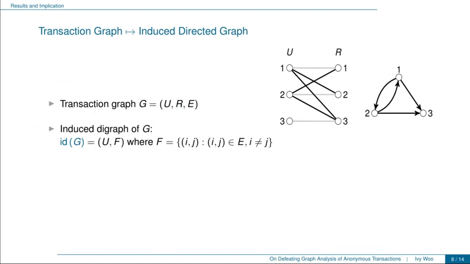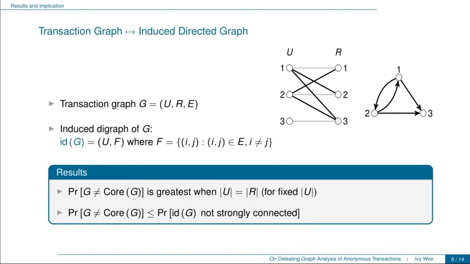Given a transaction graph G, we define the induced directed graph of G, denoted by ID of G here. The induced directed graph has the same edges as the original graph G, but with the edges being reinterpreted as directed edges and the self-edges are removed. On the right, I'm showing an example of a transaction graph and its induced directed graph.